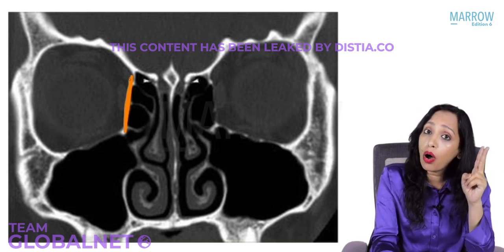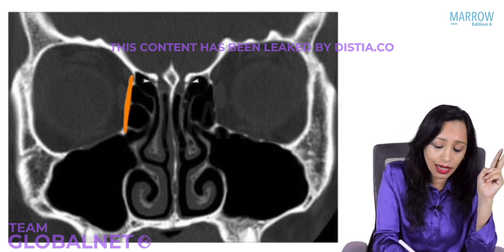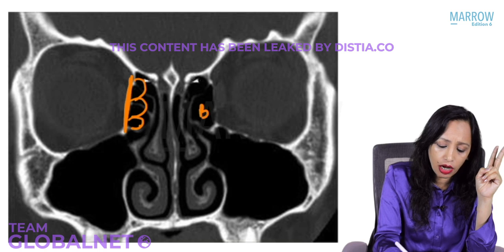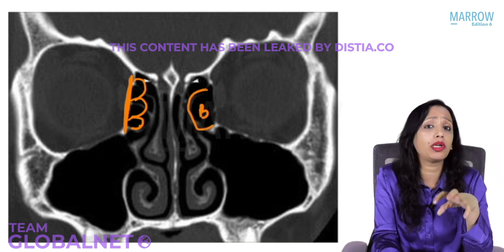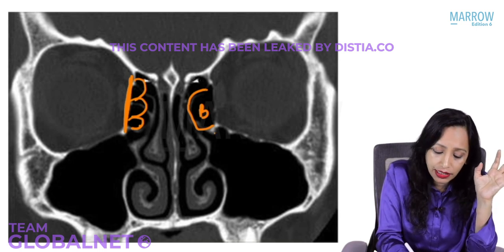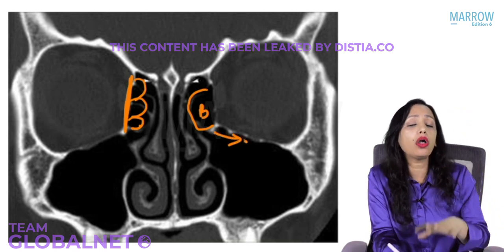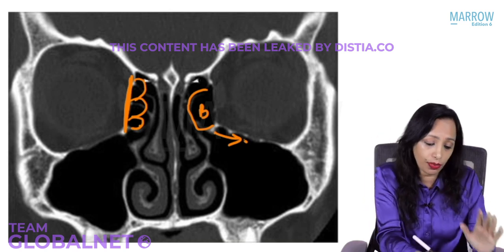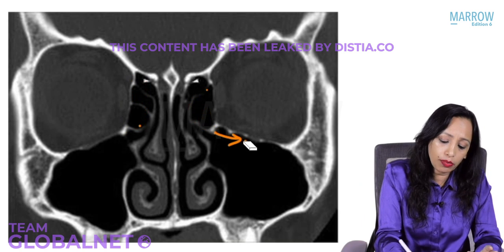So all the anterior ethmoidal cells are supposed to be present on the lamina papyracea here. They are supposed to be here. None of them are supposed to be normally present in the floor of orbit. All of them are supposed to be on the medial wall of the orbit. Is that very clear?